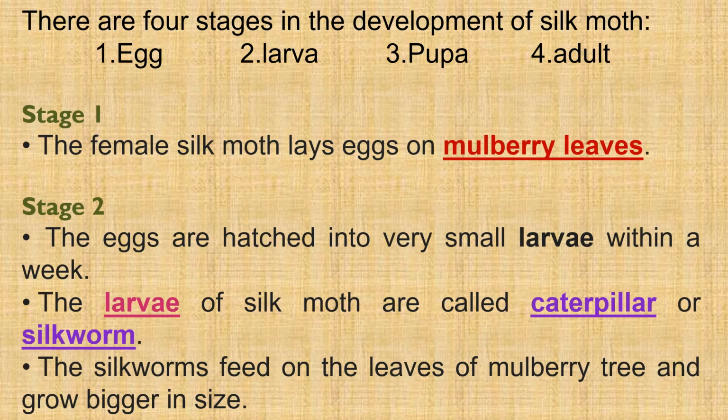From the video, we can see that there are 4 stages in the development of silk moth. The first stage is laying of eggs. The female silk moth lays eggs on mulberry leaves. In the second stage, the eggs are hatched into very small larvae within a week. The larvae of silk moth are called caterpillar or silkworm. The silkworms feed on the leaves of mulberry tree and grow bigger in size.